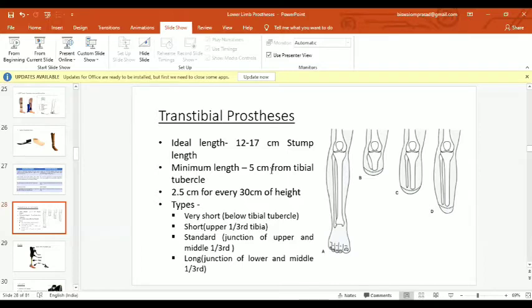So what are the types of the stump? Very short, that is immediate amputation below the tibial tubercle, then short, then standard, then long stump. And you can see the criteria over there. I have drawn here,